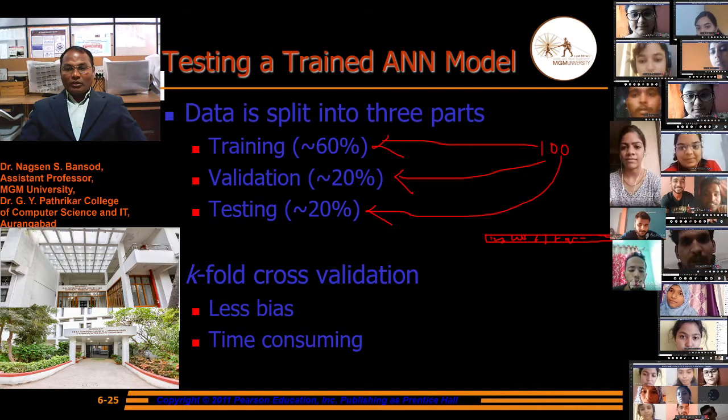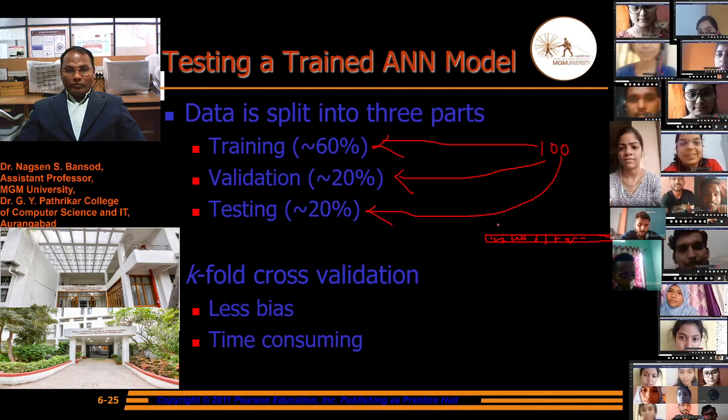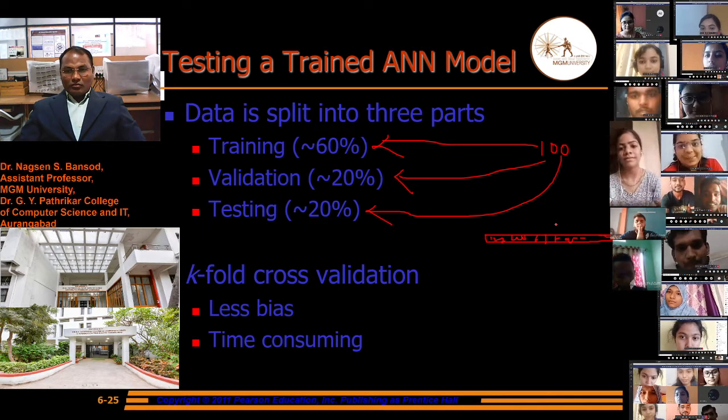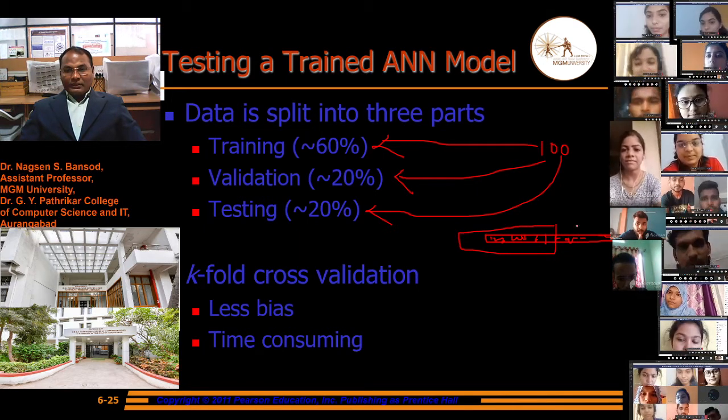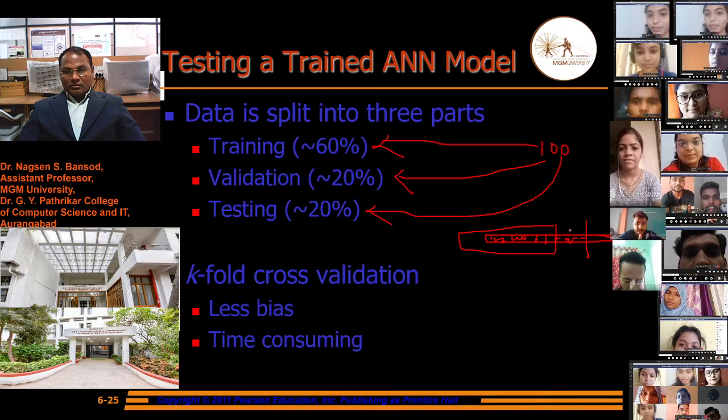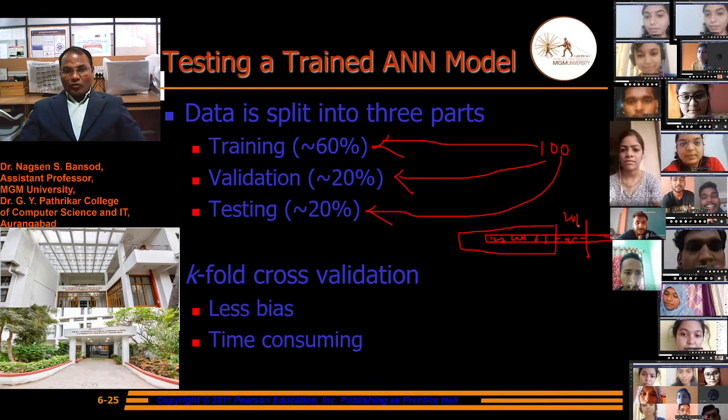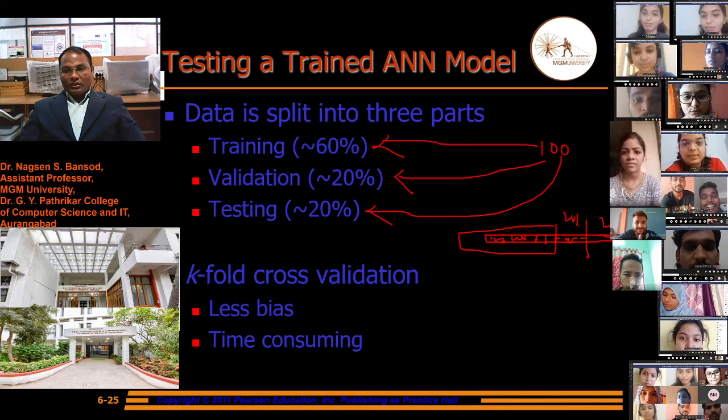From these records, we will keep about 60% for training, 20% for validation and 20% for testing.